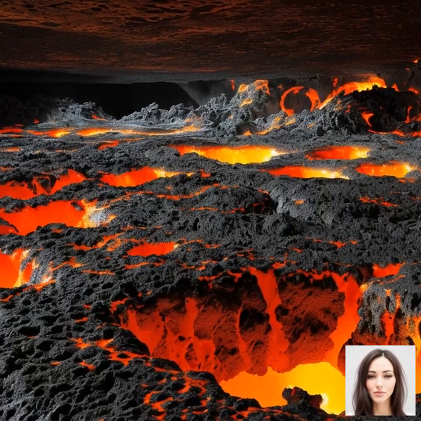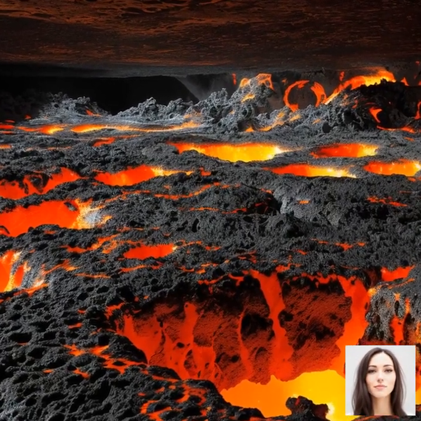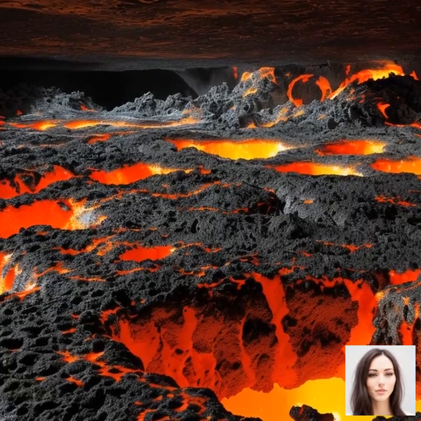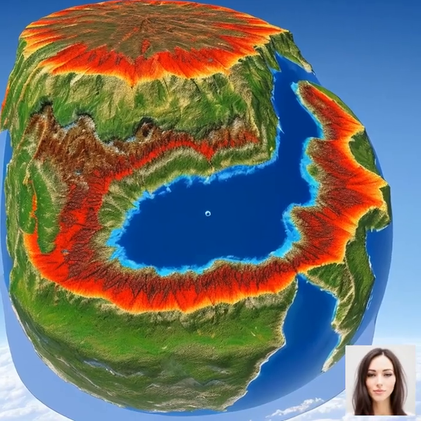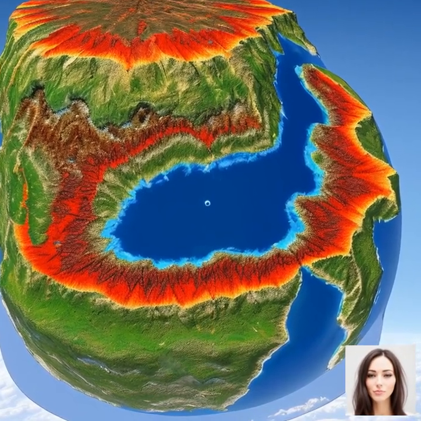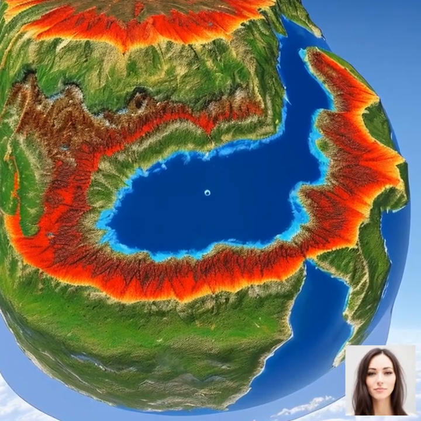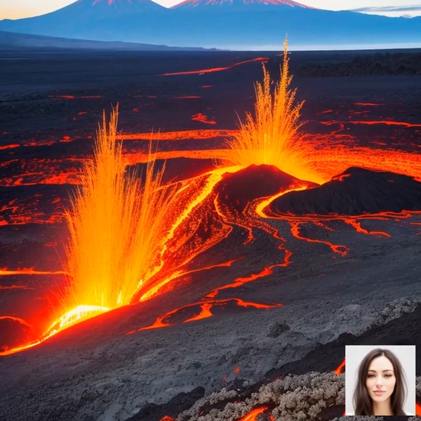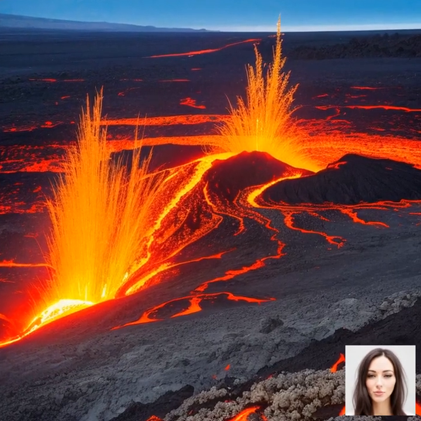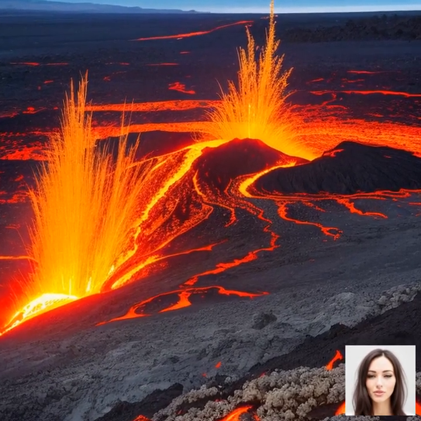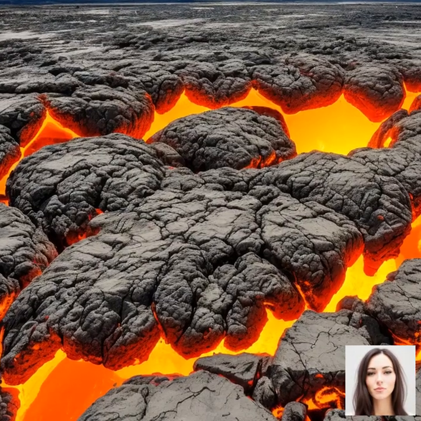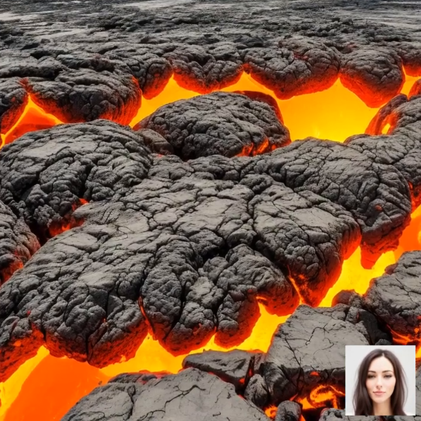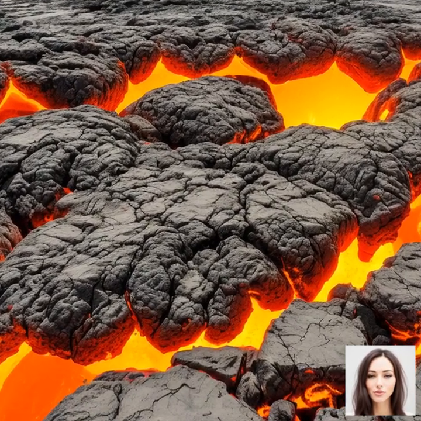Alright, let's dive into the fascinating world of volcanoes, starting with understanding the formation and movement of magma. Magma is a molten mixture of rock, minerals, and gases that forms deep within the Earth's mantle. The composition, temperature, and pressure of magma are crucial factors in determining the type and intensity of volcanic eruptions.